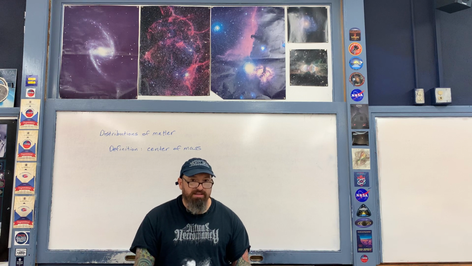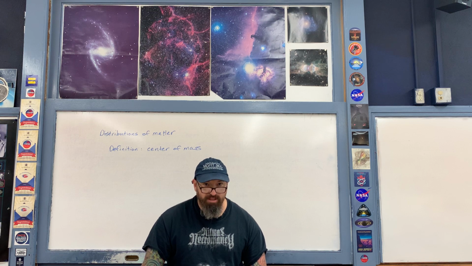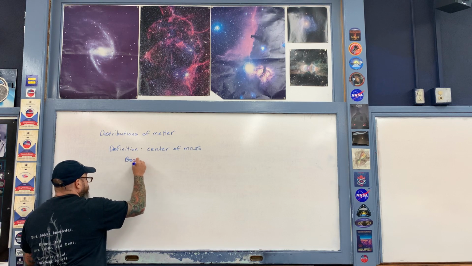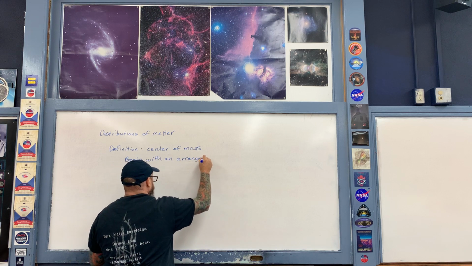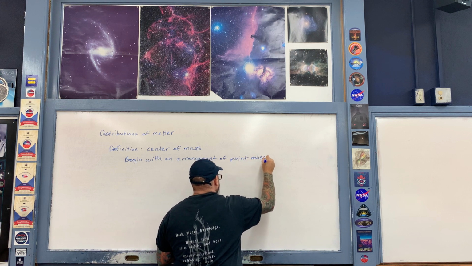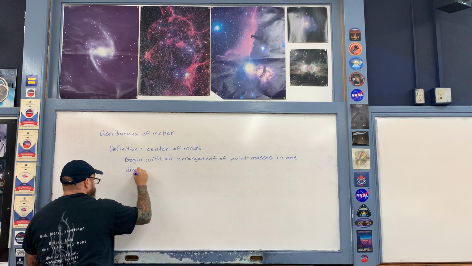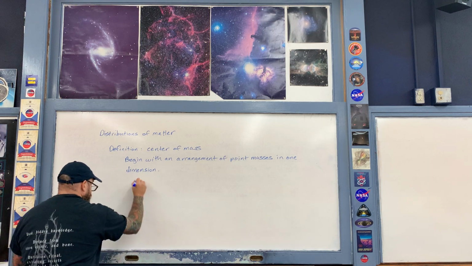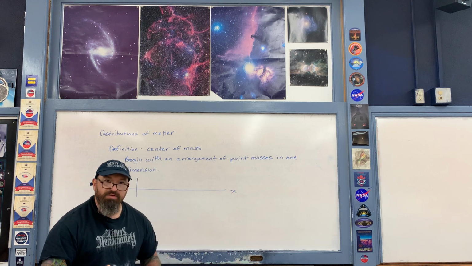I'm going to first of all define center of mass for an arrangement of point masses, and that arrangement will be in one dimension. In other words, along a number line. So we'll begin with an arrangement of point masses in one dimension. So consider, for example, a number line like so. And then let's say here along the x-axis, I have three individual masses.